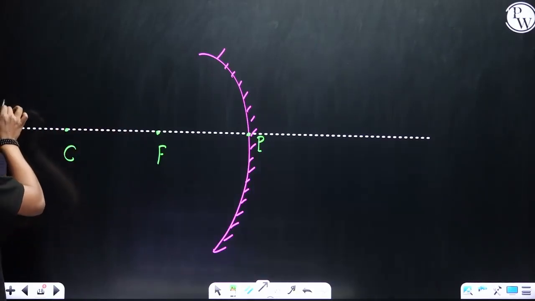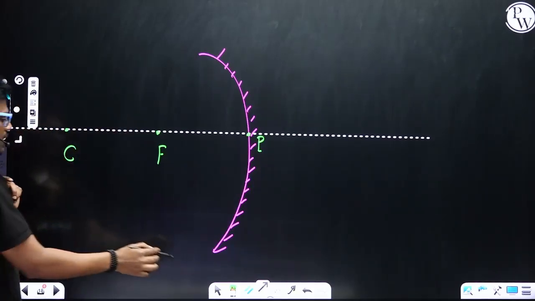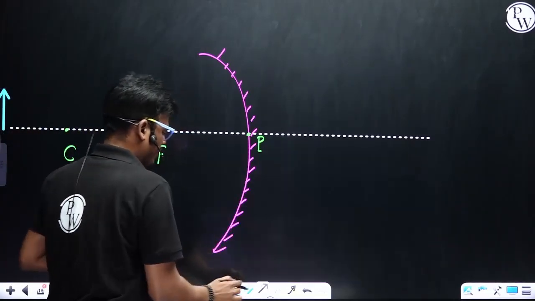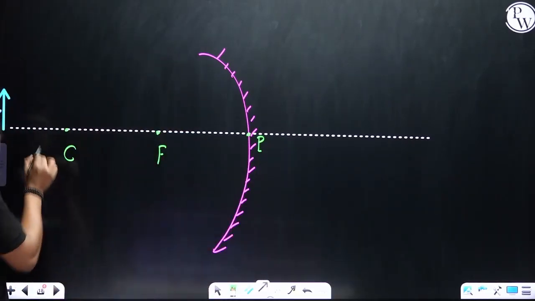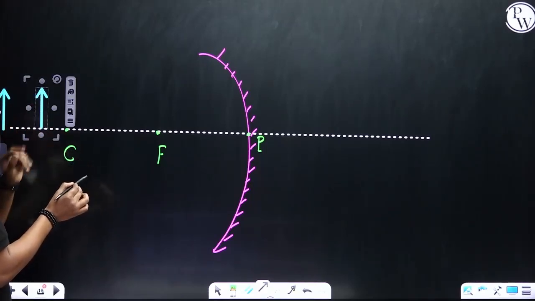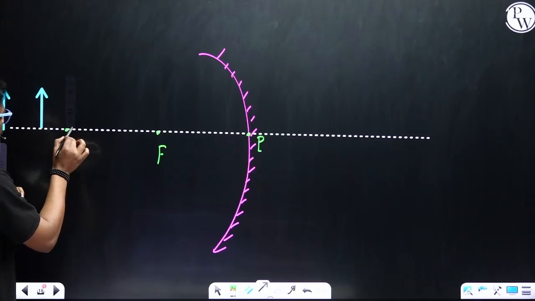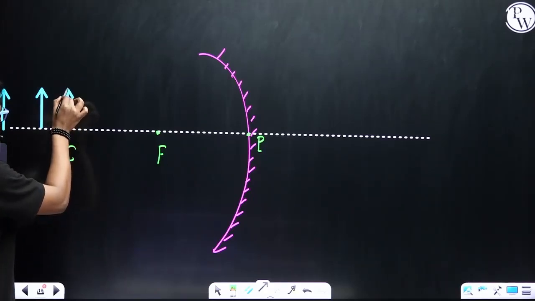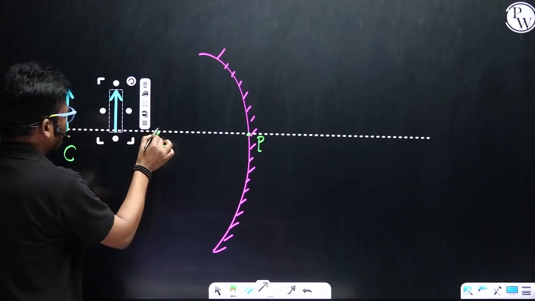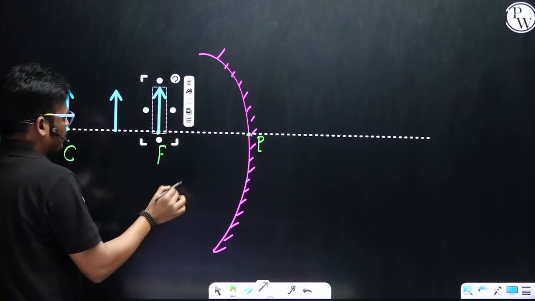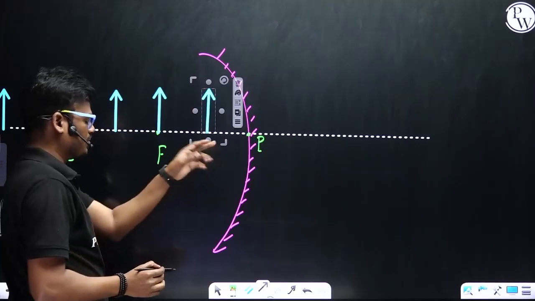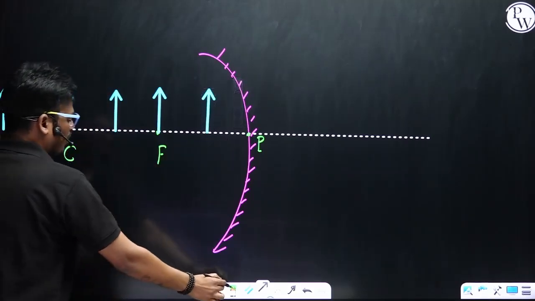Here, if I consider an object, this position is at infinity. This one is beyond C, this position is at the center of curvature, this is between the center of curvature and the focus, this is at the focus, and this is between the focus and the pole of the mirror. So therefore, how many cases?